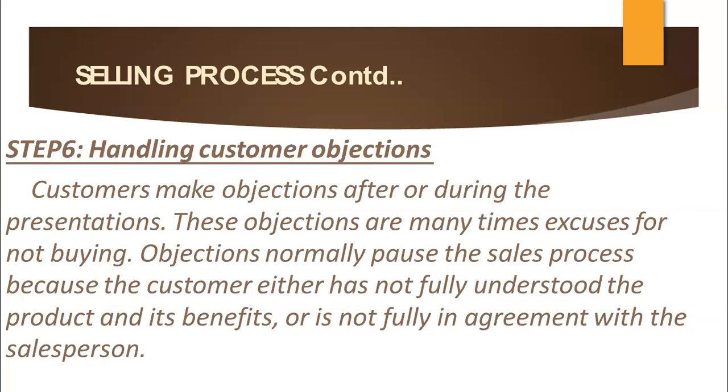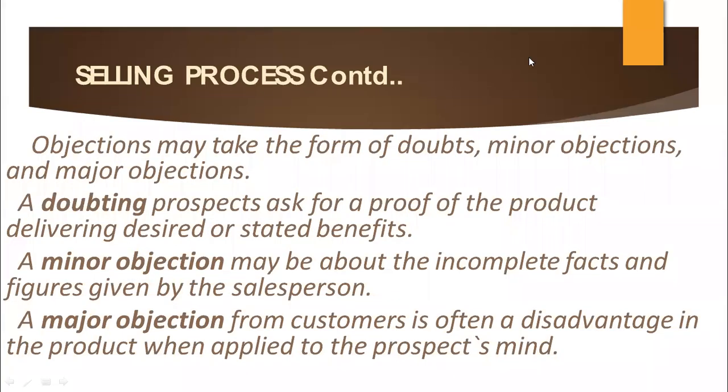Whenever a buyer indicates that he is not ready to buy, don't get discouraged. We have to get over those objections. The objections may take the form of doubts, minor objections, or major objections.